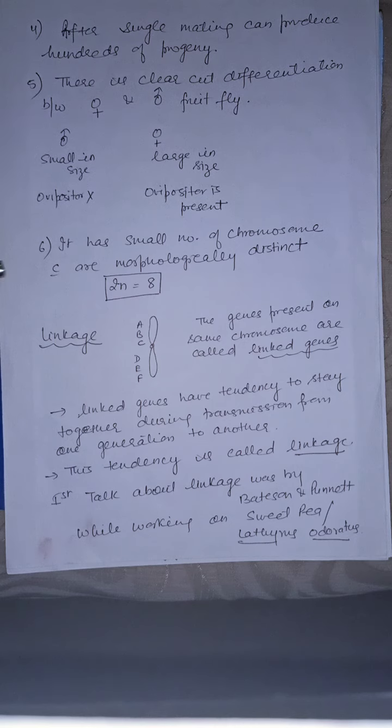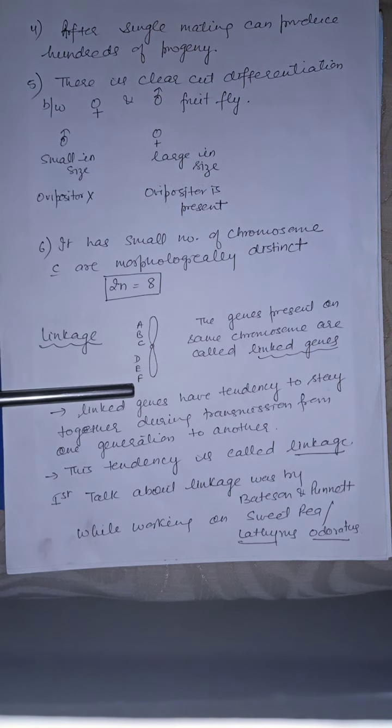Next is linkage. What is linkage? The genes present on the same chromosome are called linked genes because they have the tendency to transmit from one generation to another generation in a single unit. They have the tendency to stay together during transmission of characters from one generation to another.